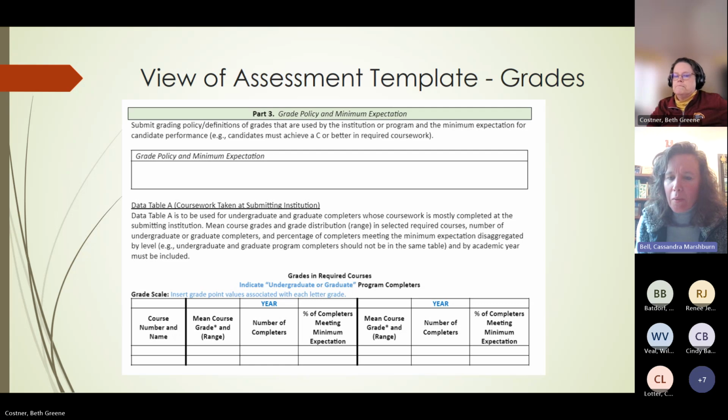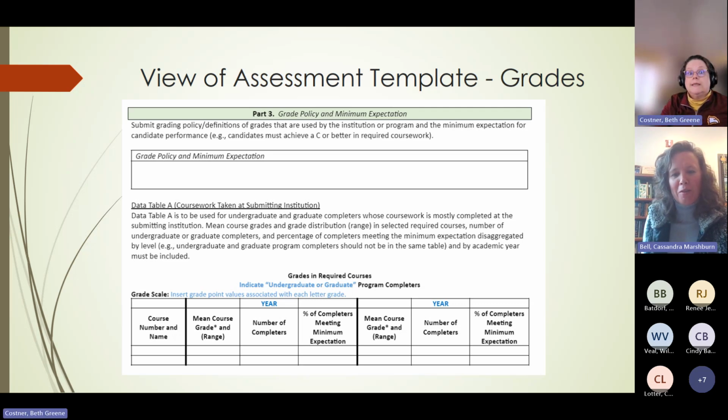And then can we link and combine reports if we only have one completer for one of the two programs? That's what we have done. We had only MATs, and we had chemistry and biology. So I'm not sure if that works if you have undergraduates also. Beth: Yes, it does. Link and combine does.